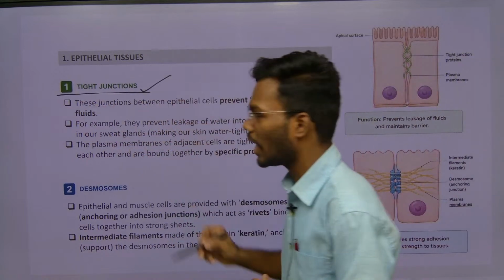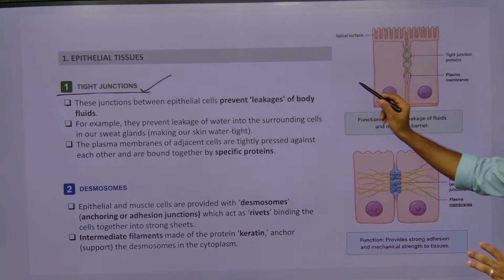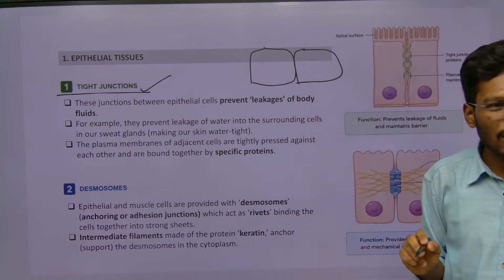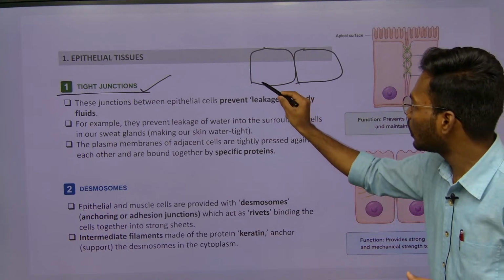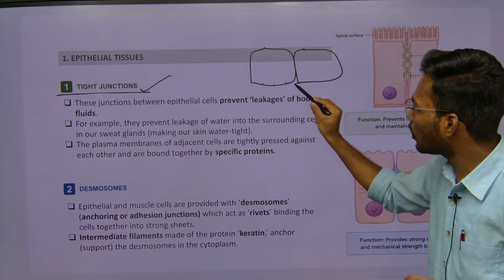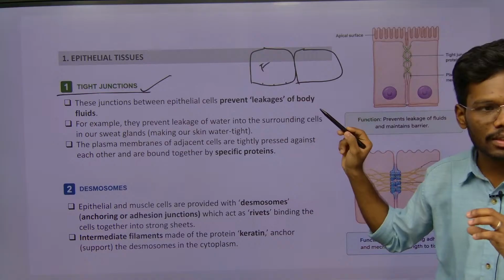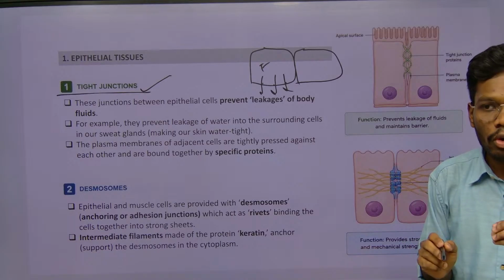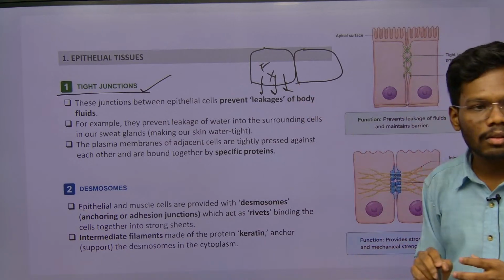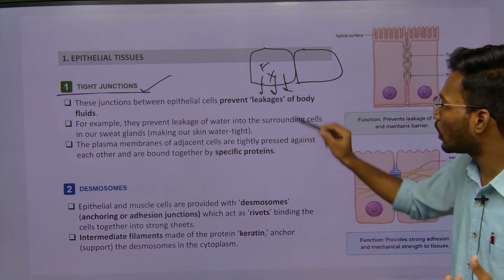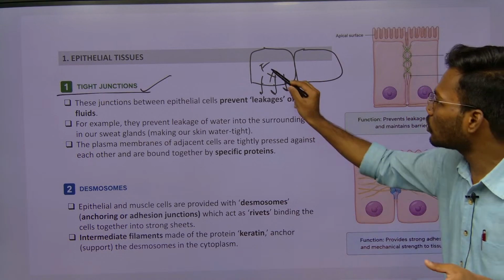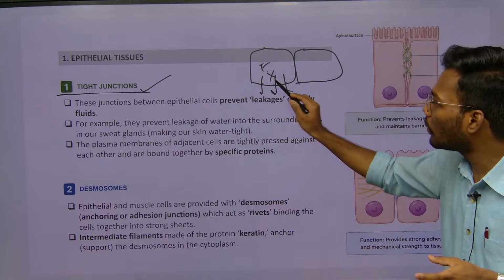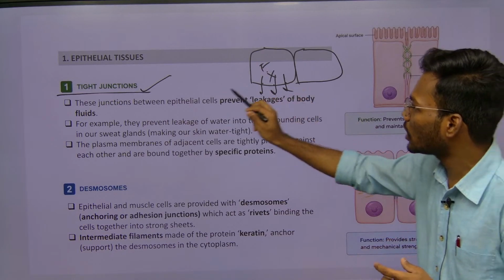The first one is tight junctions. If you see, there are two cells, and there are some holes, which are nothing but channels. There are some channels inside the cell. Because of the channels, all the fluid would go out from this channel, right? So we need to stop the fluid going outside of the cell. To prevent the leakage of this fluid, we have some kind of proteins which help to prevent this. So those proteins or those junctions are called as what?